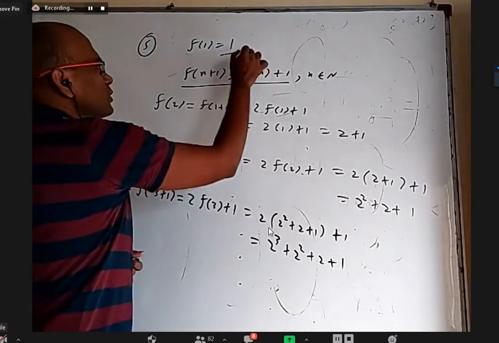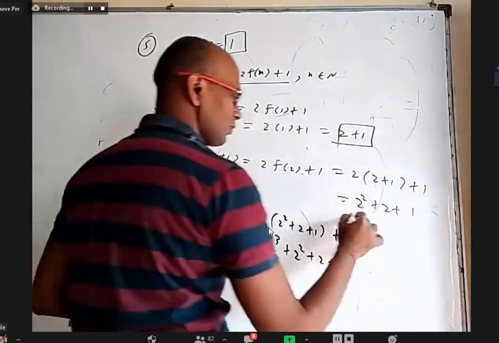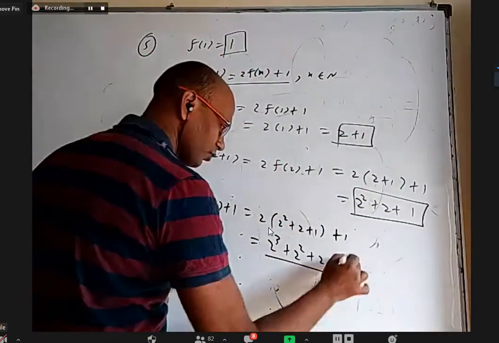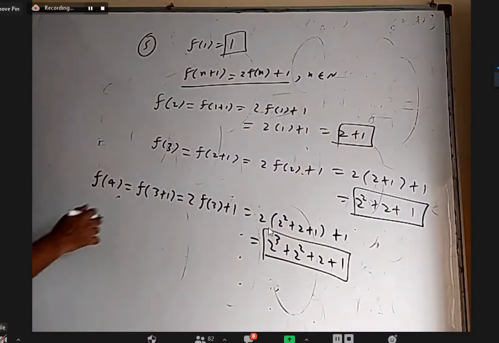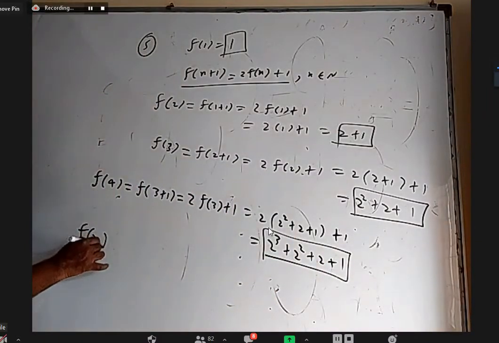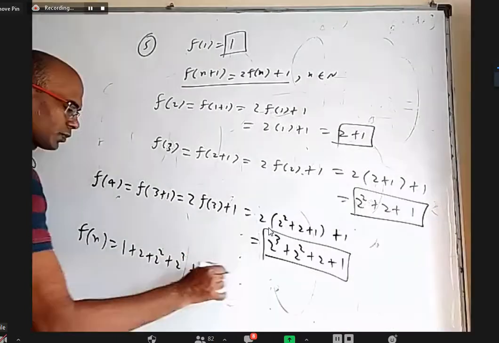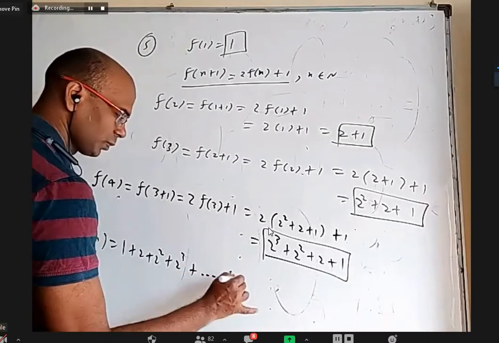F of 1 is only 1. F of 2 is 1 plus 2. F of 3 is 1 plus 2 plus 2 square. F of 4 is 1 plus 2 plus 2 square plus 2 cube. So we can easily guess in general f of n should be 1 plus 2 plus 2 square plus 2 cube, and so on up to... Yeah, GP, 2 power n minus 1.